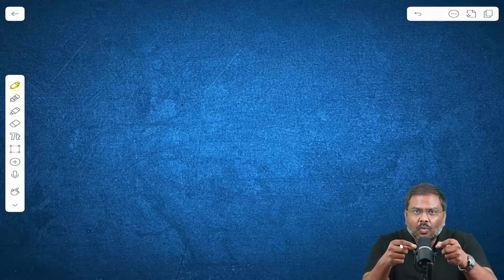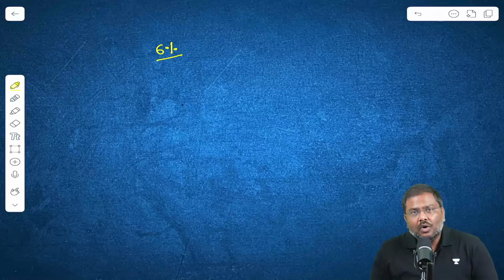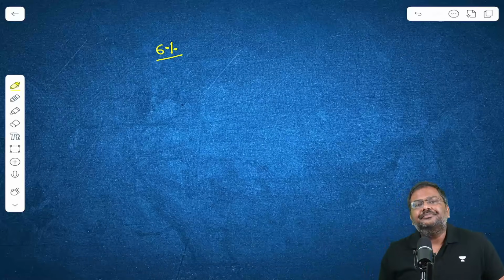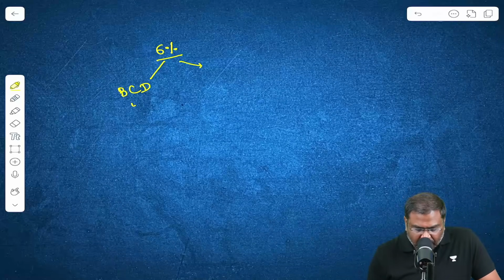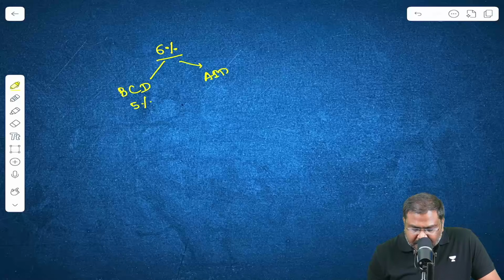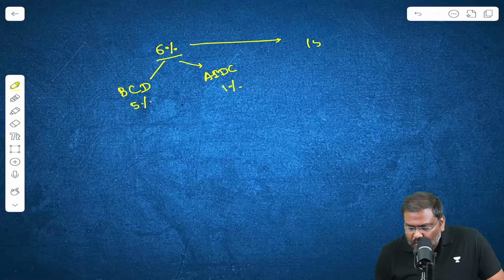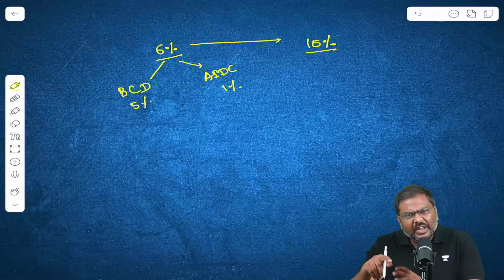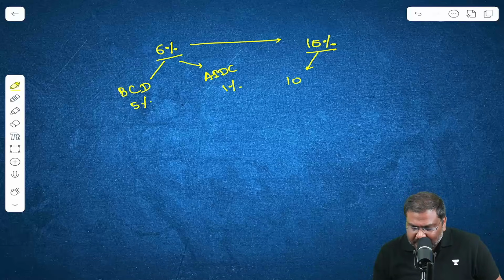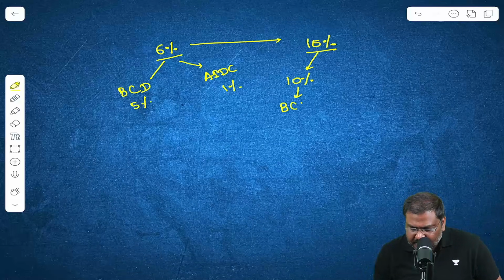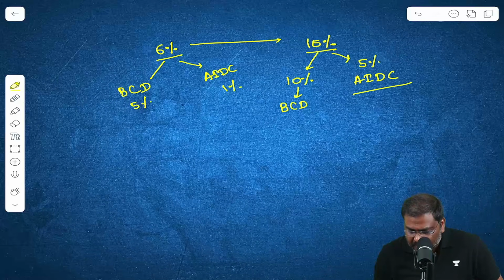Now let's understand what are the components in the duties. Until now, the duty that was applicable on the import of gold was 6%. This has two components: the basic customs duty of 5% and agriculture infrastructure development cess of 1%. This has been increased now to 15%, and this rate of 15% is applicable for gold as well as silver. Out of 15%, 10% will be the basic customs duty, and the remaining 5% will be agriculture infrastructure development cess.